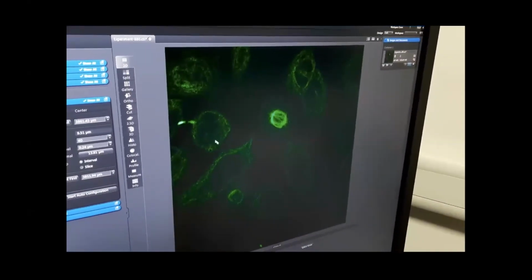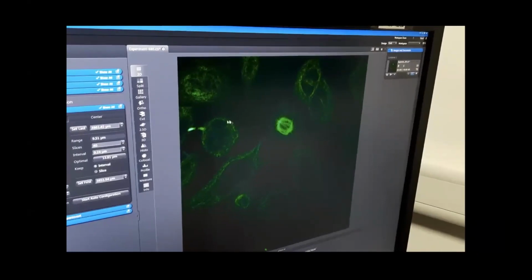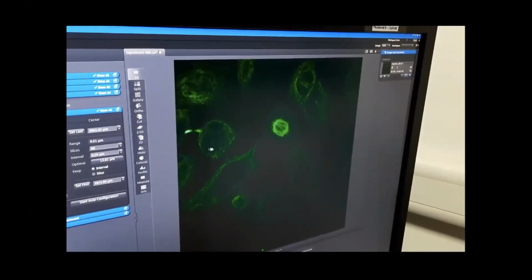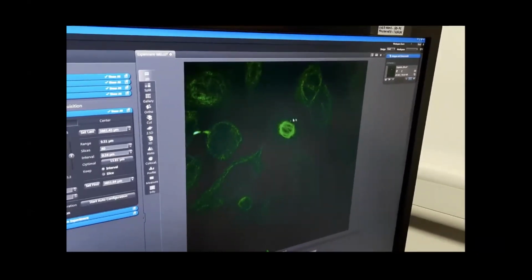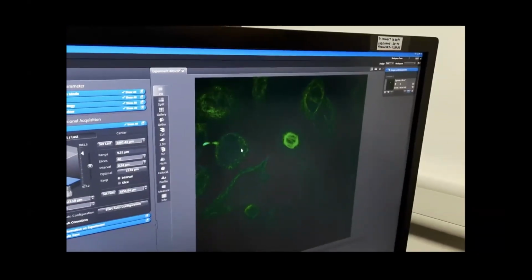And you can see the surrounding cells. These are the interphase cells, which are non-dividing cells, and the microtubules are well spread. You can see the difference between interphase cells and dividing cells. In the dividing cells, there is formation of spindle microtubules. In interphase cells, there are well spread microtubules.